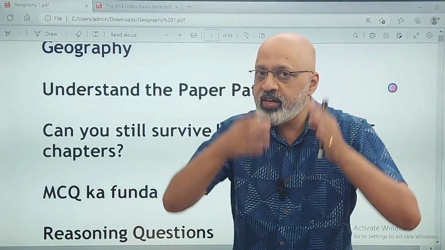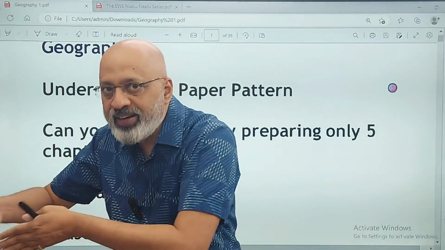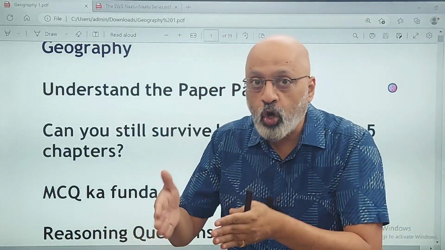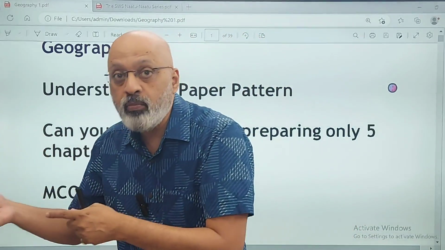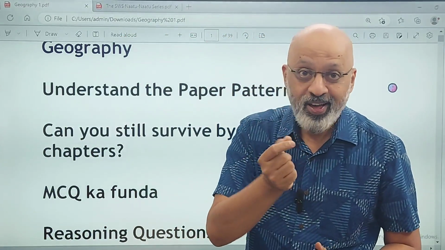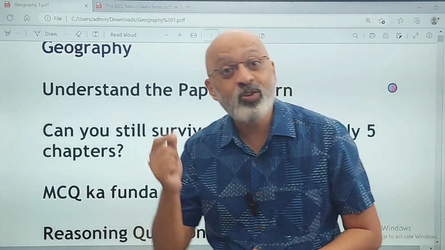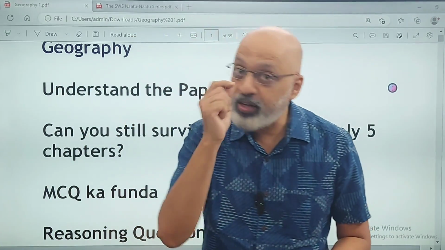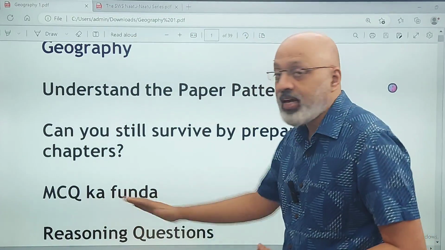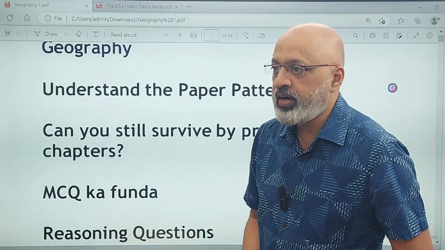So a lot of these details, but if you put them all in tables, prepare smart short notes, you will be able to retain most of it for that 1 mark. It is an 8 mark question, but you will need to do a lot of hard work for that 1 mark, right? So that is as far as the MCQ funda is concerned.